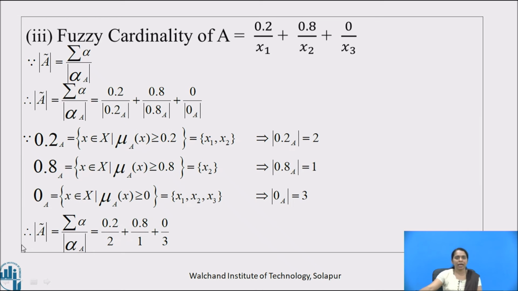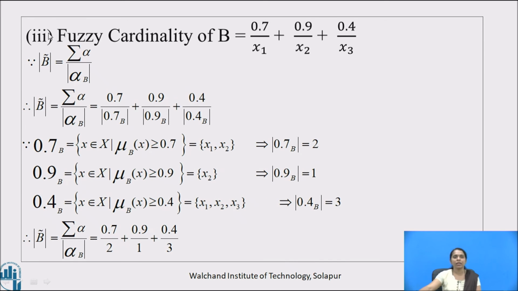Hence, fuzzy cardinality of A, mod of A bar, is equal to 0.2/2 + 0.8/1 + 0/3. Now, let's calculate fuzzy cardinality of set B,